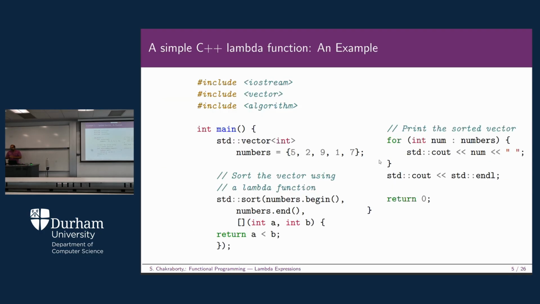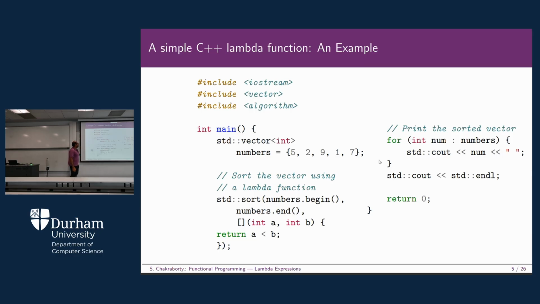Okay, so this is the example. Starting with the header files, first you are going to load three different header files: iostream, then vector, and then algorithm. I think you are basically familiar with these header files. And then you are going to start the main function, where you first define some variables, in this case just one variable, a vector called numbers. So numbers is a vector of 5 integer elements: 5, 2, 9, 1, and 7.